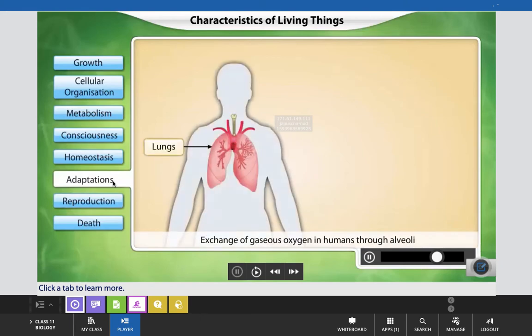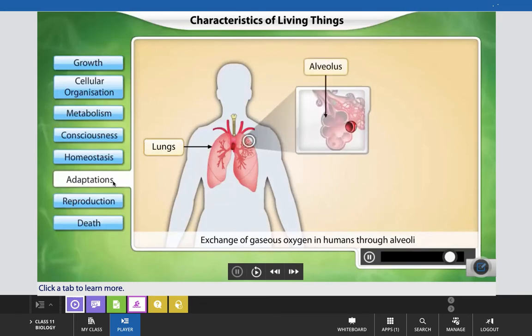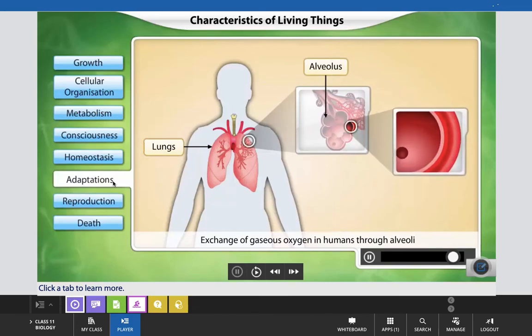Human lungs are adapted to terrestrial life. Oxygen-rich air enters through the nose and reaches the alveoli. Exchange of oxygen and carbon dioxide takes place across alveolar and capillary walls.